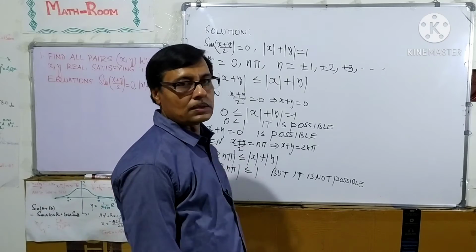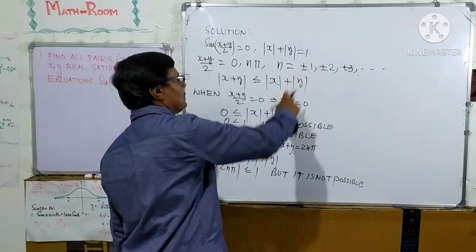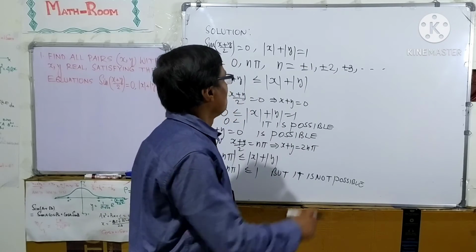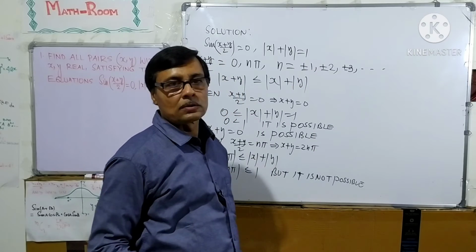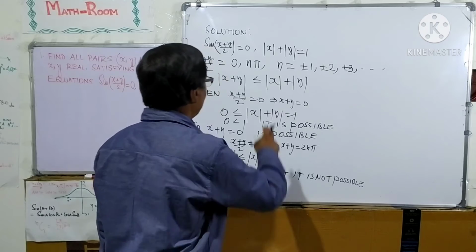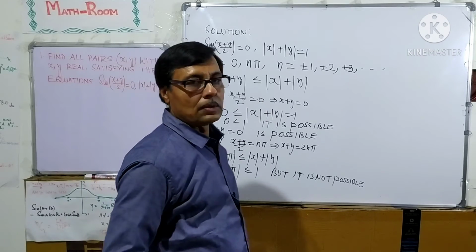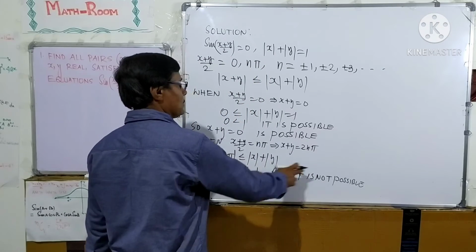The value of pi is always greater than 3, and mod n is always greater than or equal to 1. So for these values 2n pi cannot be less than or equal to 1.